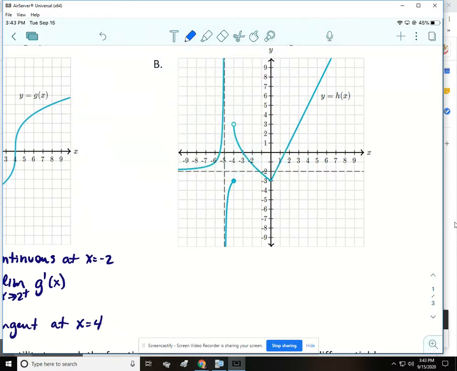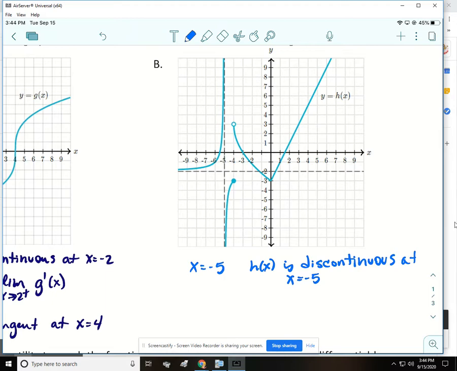All right, so this one, if we start from the left, the first place where there's an issue is going to be when x is -5. And that's because h of x is discontinuous at x equals -5.